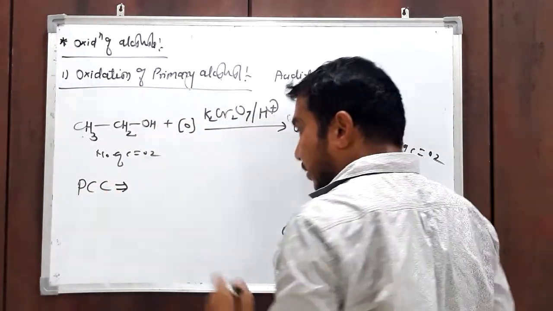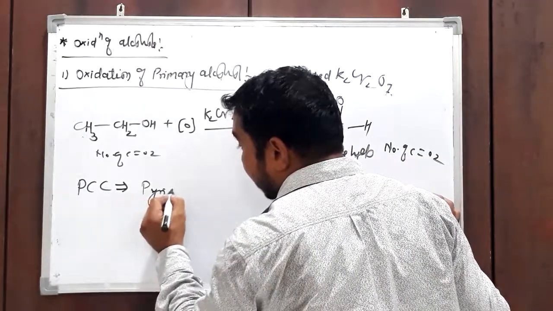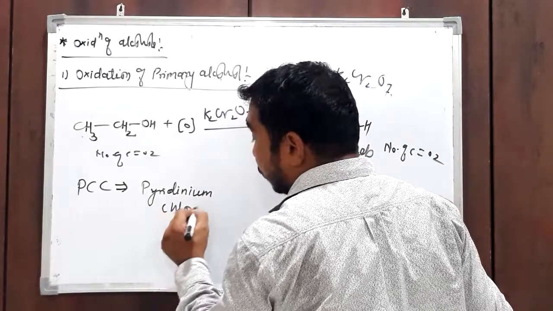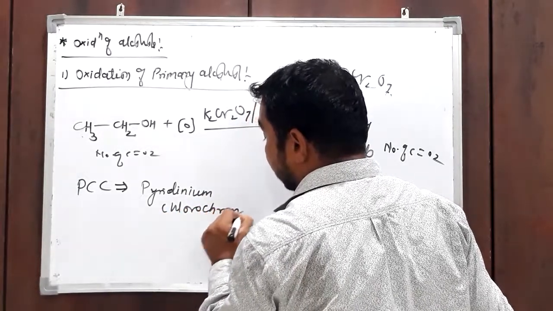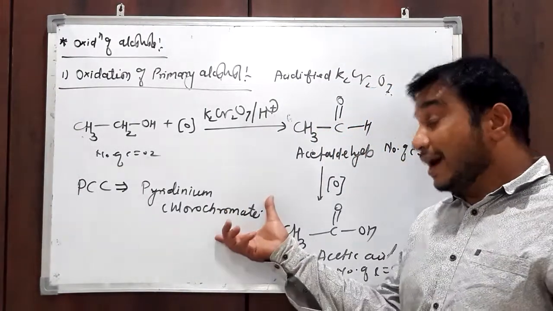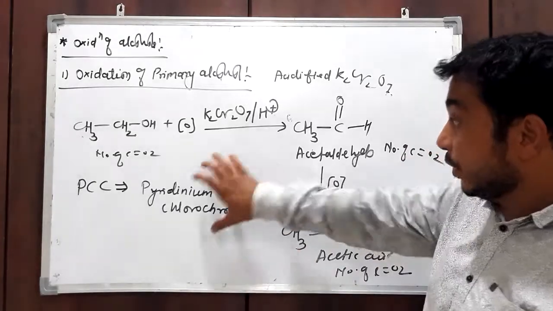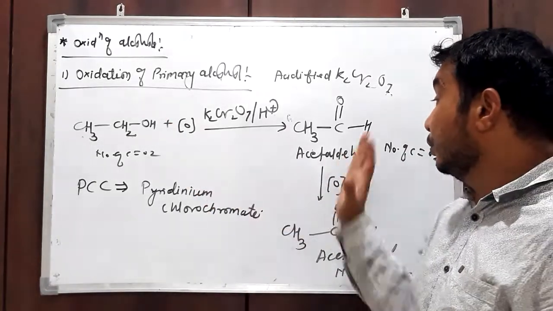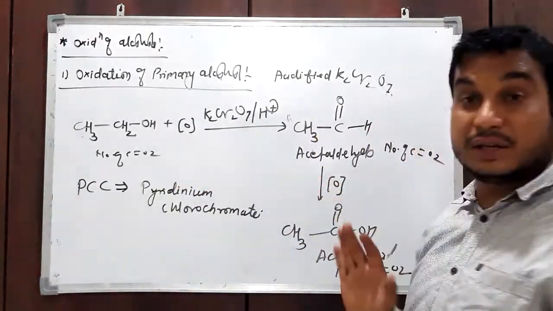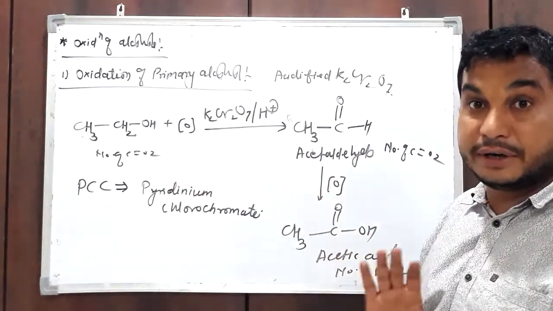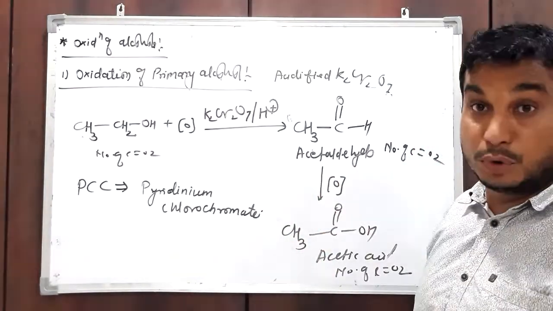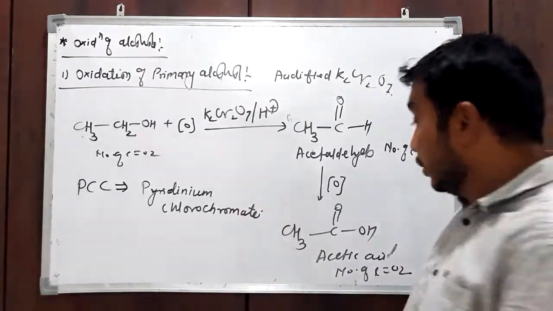PCC is a short name for pyridinium chlorochromate, which is a mild oxidizing agent. The role of this mild oxidizing agent is to convert alcohol into aldehyde. Then there is no further reaction step. Further oxidation will not take place. If we add more PCC externally, the reaction will proceed, but initially only a single product is obtained.